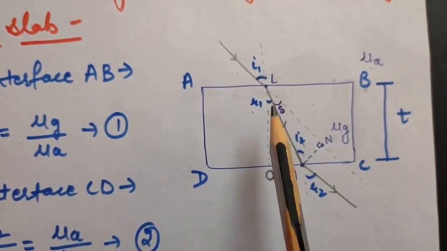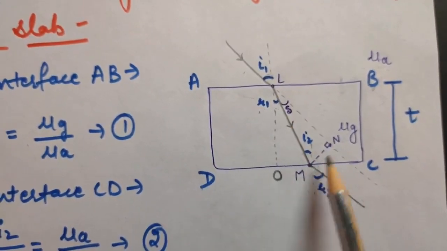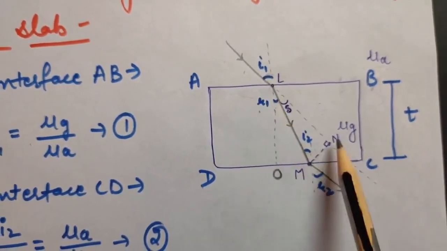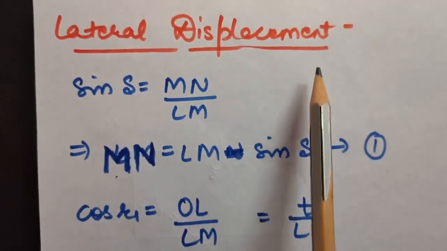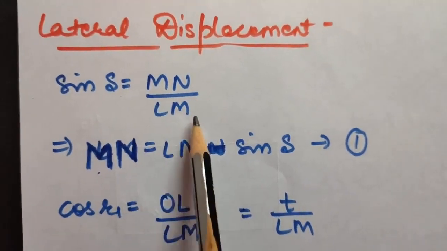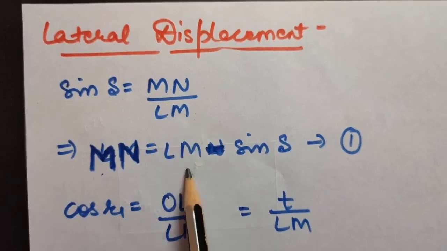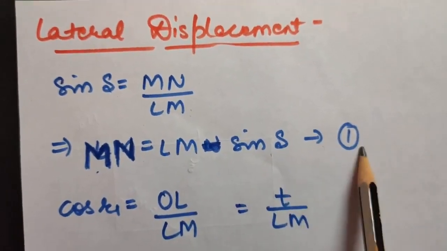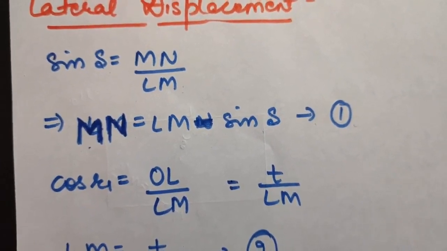So you can calculate now sin del in this triangle. So sin del will be MN upon LM, that is perpendicular upon hypotenuse. So for lateral displacement, I have calculated sin del in the figure, which is MN upon LM. From here you can calculate MN, that will come to be LM sin del. Mark it first equation. Now again calculate cos R1 in the same figure.